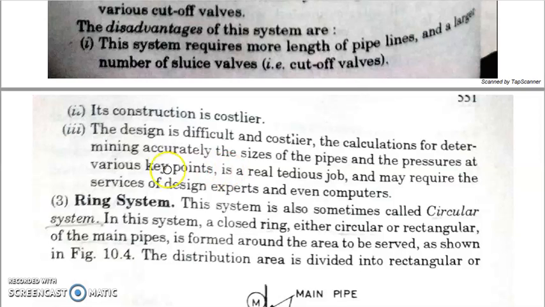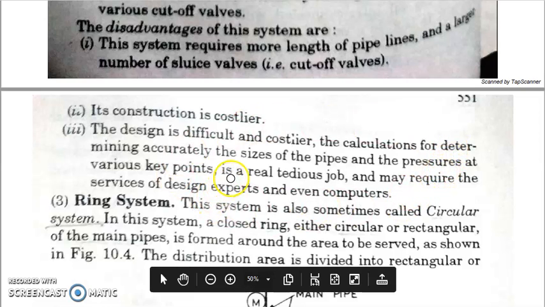Calculation for determining the size of the pipes and the pressure at the important points is a very tedious job. In earlier days manual calculation was done, so it was more difficult. Nowadays, because we have computers, we can calculate much faster and more easily. So this is a disadvantage which nowadays may not be considered important, right? So the other two methods we will see in the next video.